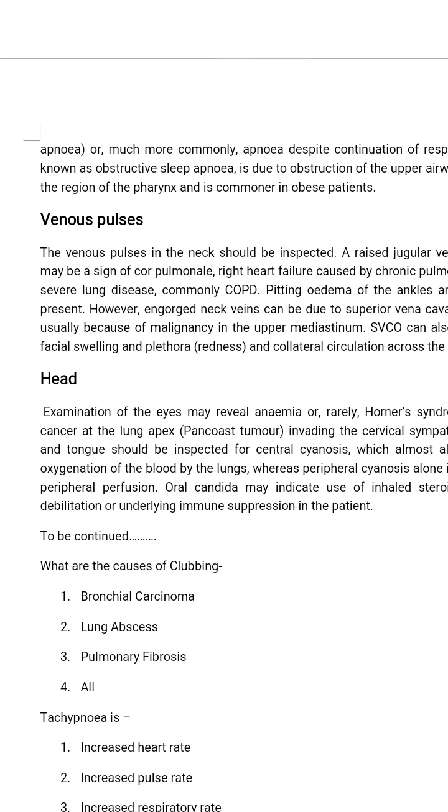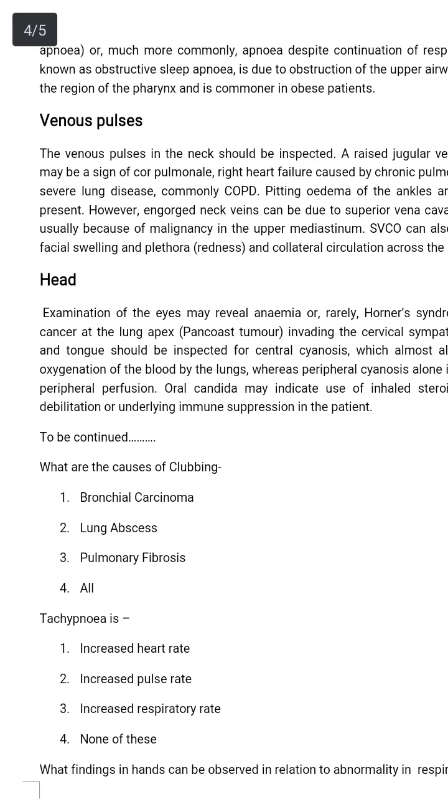Some questions: what are the causes of clubbing, and what is the definition of tachypnea?